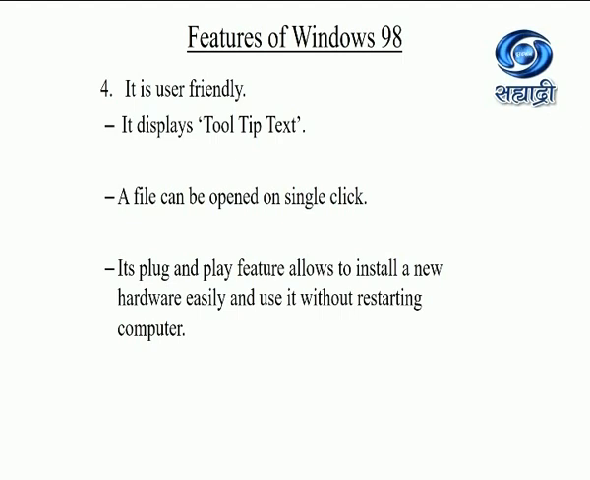Then a file can be opened in Windows 98 on a single click. Next feature is very important, that it's the plug and play feature. It allows us to install new hardware very easily and use it without restarting the computer. Students, you must have seen that whenever we attach a pen drive to the computer, we insert the pen drive in the port and immediately its driver gets loaded automatically and we can start using it immediately. We need not restart the computer. This is known as the plug and play feature. It was introduced in Windows 98.